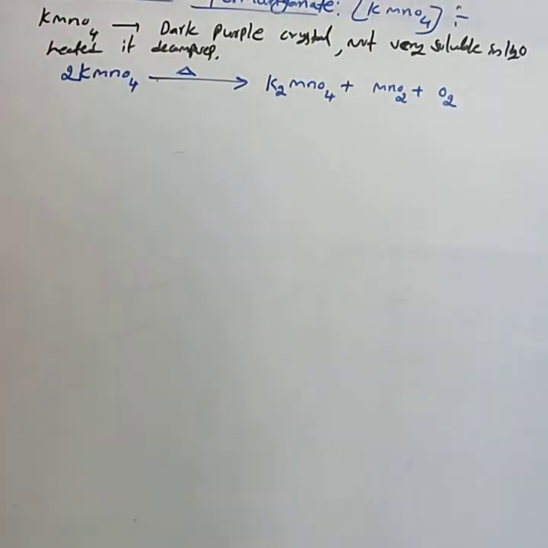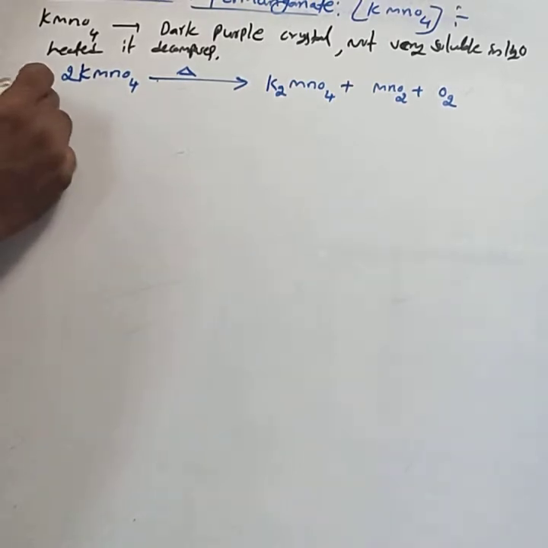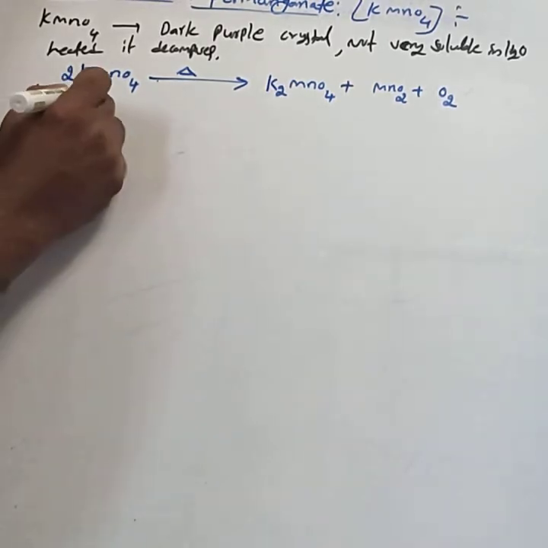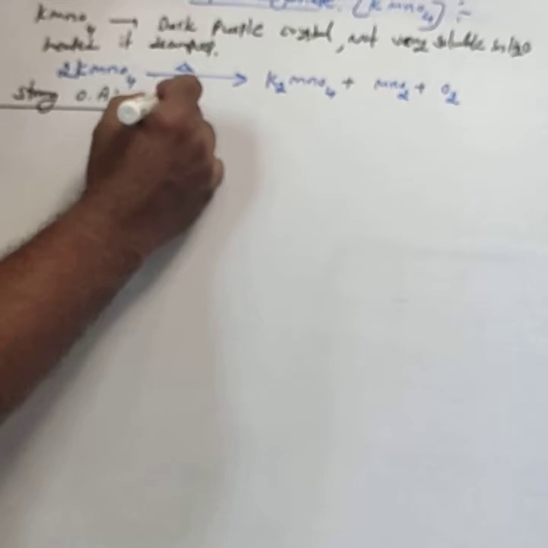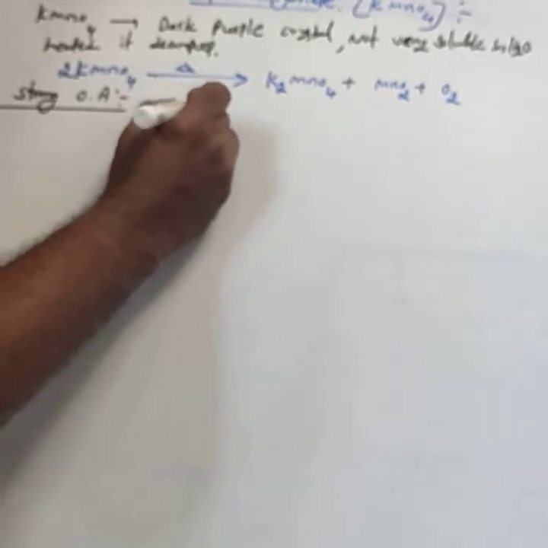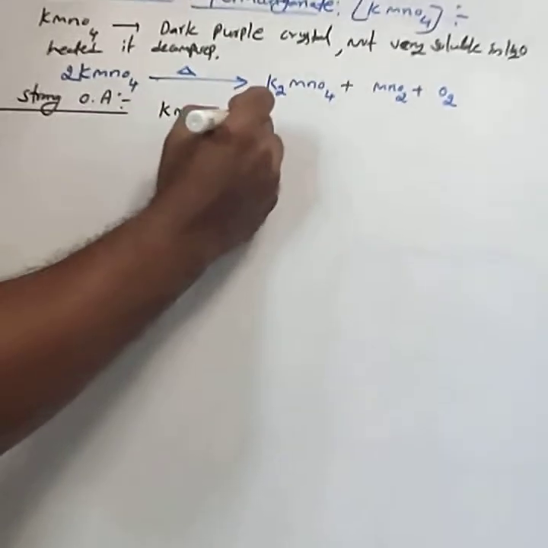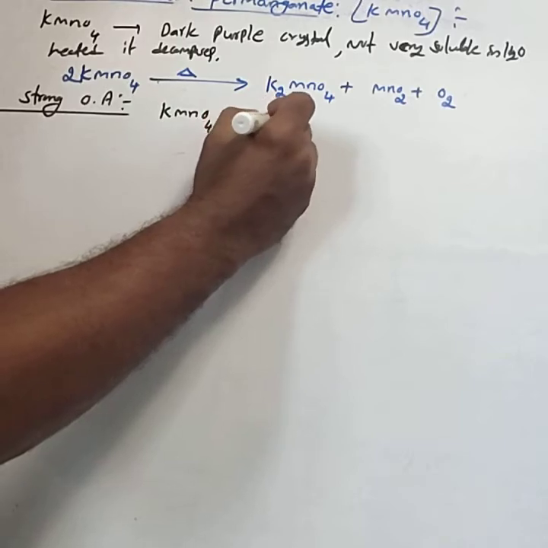Then acidified potassium permanganate, acidified KMnO4, behaves as a strong oxidizing agent. Why? KMnO4 in the presence of sulfuric acid donates oxygen.